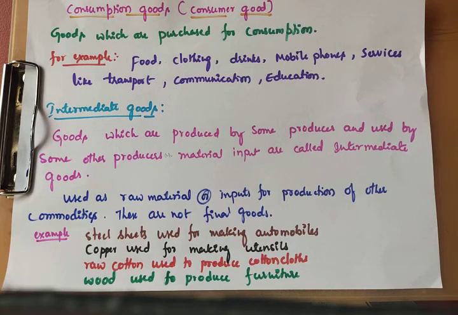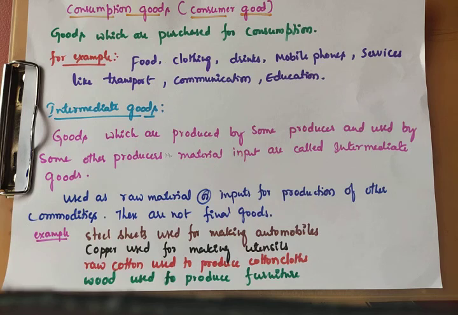These are not final goods. For example, steel sheets used for making automobiles, copper used for making utensils, raw cotton used to produce cotton cloths, wood used to produce furniture in different shapes. This is an example of intermediate goods.